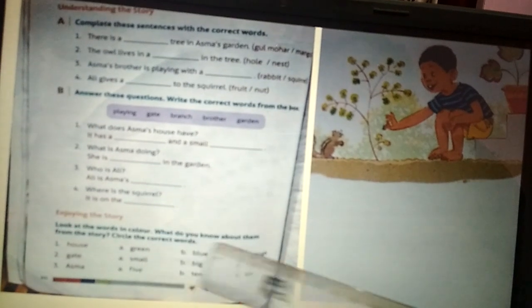Look at the words in colors. Here, the words are given in colors. What do you know about them from the story? Circle the correct words. The words are given in colors and three answers are given. You have to choose the correct one, as you see in the picture.